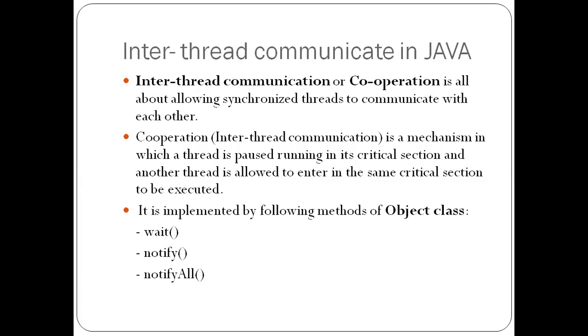Here I have mentioned we need to implement this inter-thread communication using the following methods which belong to the Object class. In Java, we call an object a user defined entity of type class, but here we have a built-in class with the name Object, where O is capital, which resides in the lang package. This is the main class in Java. All the remaining classes are inherited from this Object class only, including user defined as well as built-in classes.